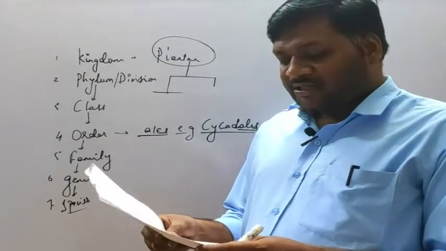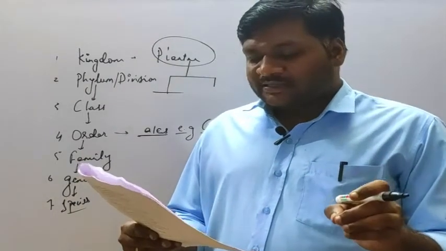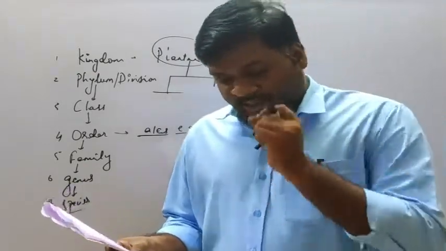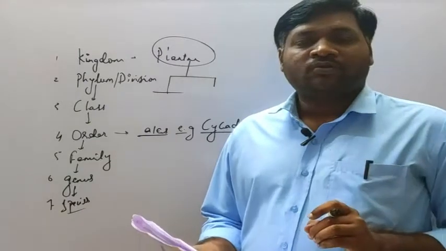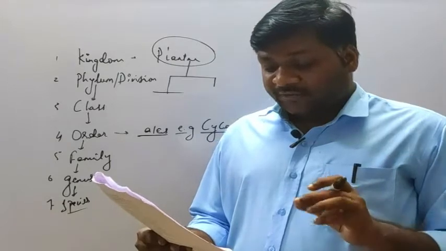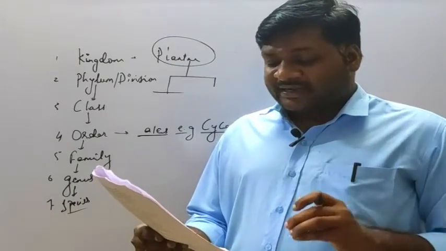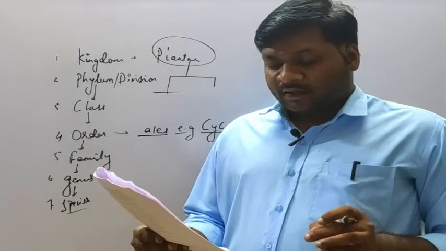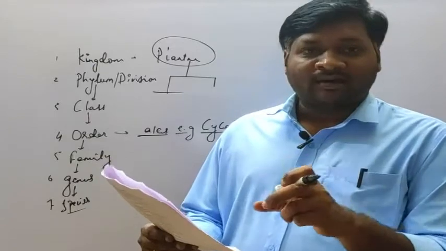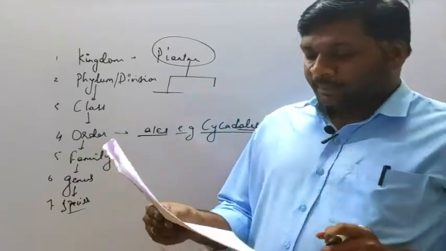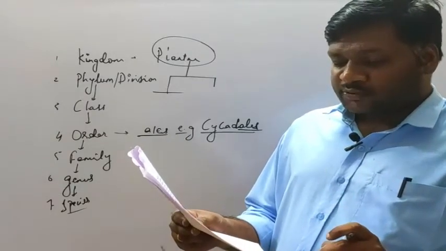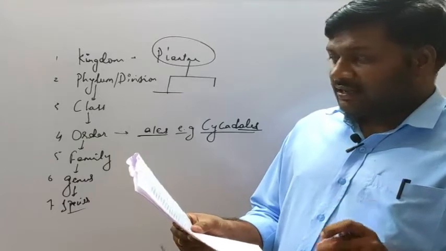The next, question number 82. Which two points are known as the twin characters of growth? Option 1, increase in mass; option 2, differentiation; option 3, increase in number of individuals; option 4, response to stimuli. Among these we have to consider which are correct. Option A is 1 and 2, option B is 1 and 4, option C is 2 and 3, and option D is 1 and 3.